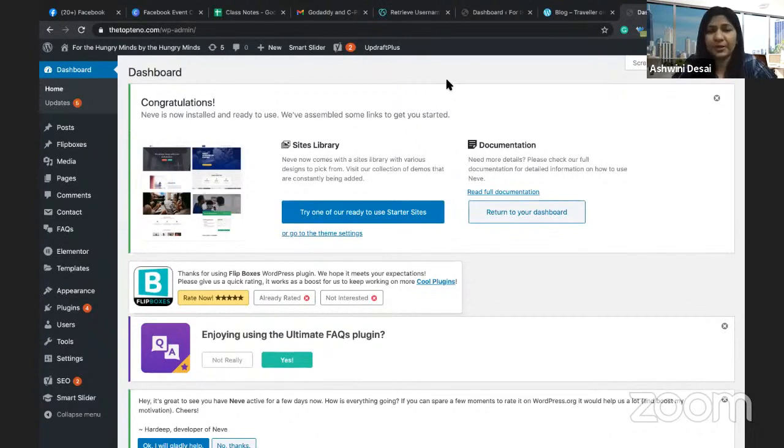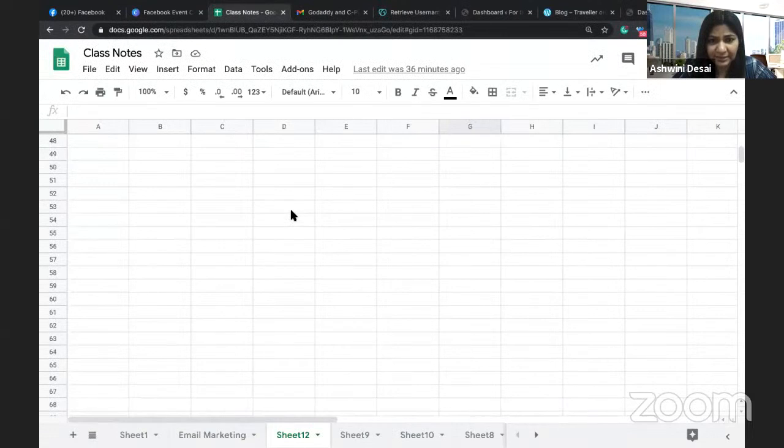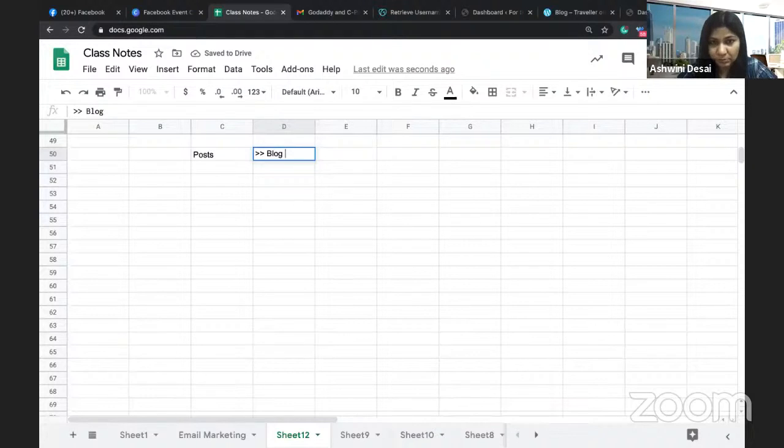We have the WordPress backend. I'm going to develop the layout of this particular website, which I told you is going to be a magazine site. Okay. So it's going to be a magazine site, and the layout is very simple. Okay. There is going to be a lot of posts. Okay. And all of these posts have to be shown in the blog section.